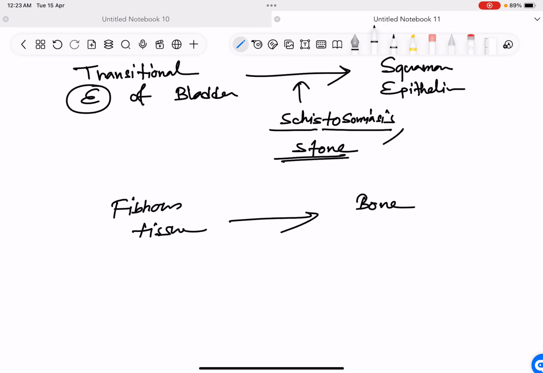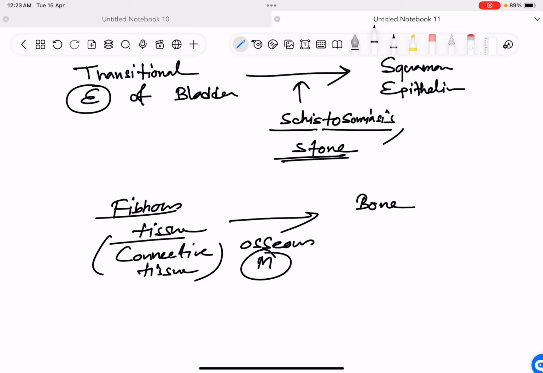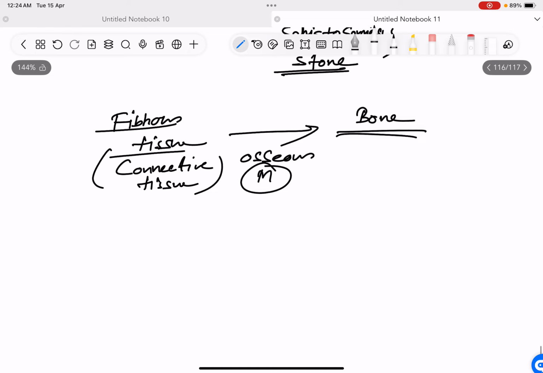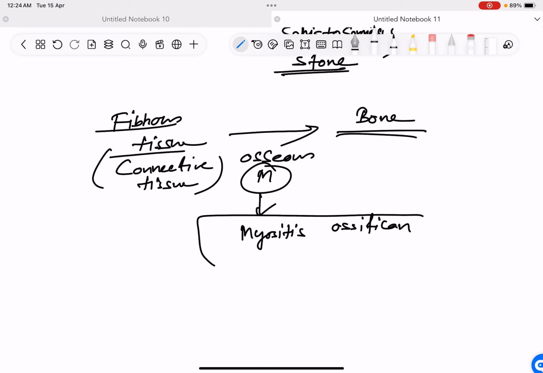This is known as osseous metaplasia, where fibrous tissue, which is nothing but our connective tissue, becomes bone. An example of osseous metaplasia is myositis ossificans, where the fibrous tissue of muscle becomes bone.